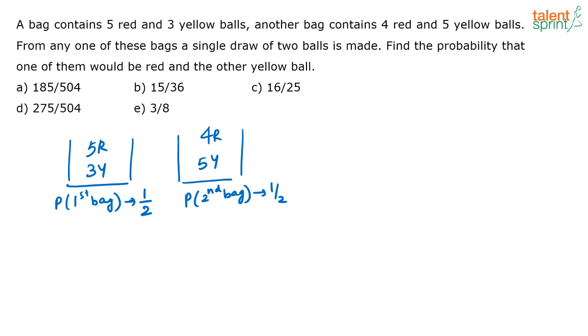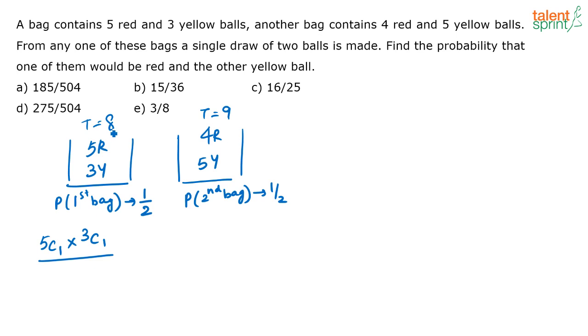From the first bag, what is the probability that I get 1 red and 1 yellow? See, totally I have 5 reds and 3 yellows in this bag. Out of these 5 reds, I have to select 1 red. Similarly, out of the 3 yellows, I have to select 1 yellow. So what is my probability that I get 1 red and 1 yellow? See, totally I am selecting 2 balls, right? Totally there are 8 balls in this bag. Here there are totally 9 balls in this bag.